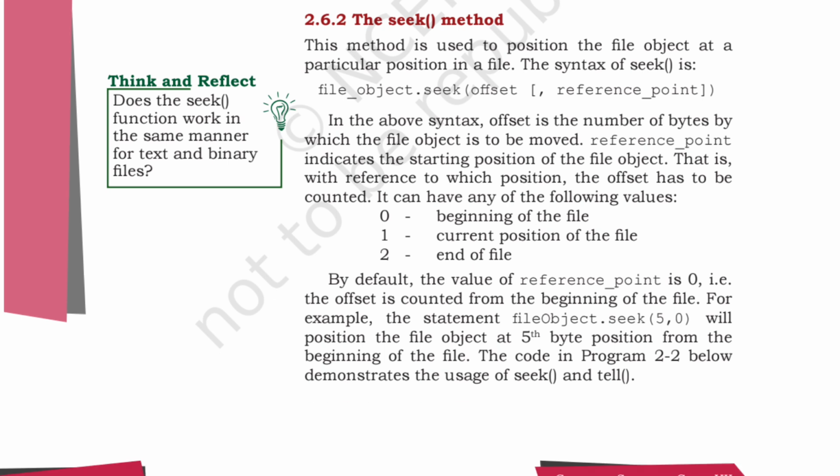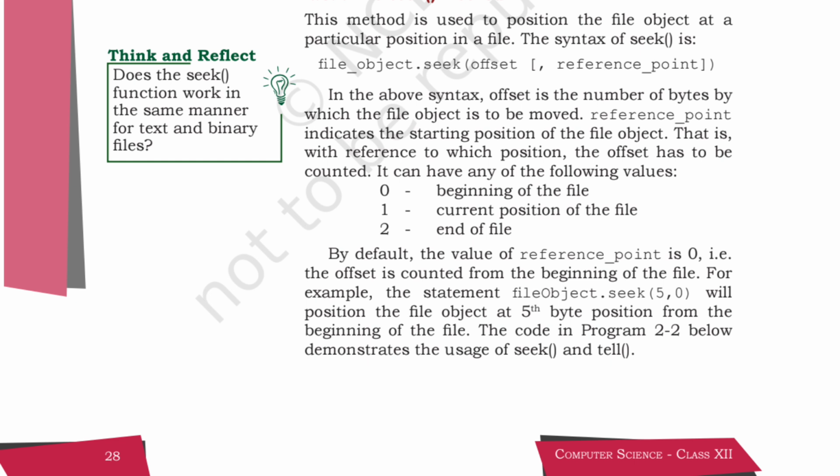Over here this is the example, that is the file object is at the fifth byte position from the beginning of the file, and 0 will be your reference point. Okay, and offset will be the number of counted objects or numbers, whatever will be there.